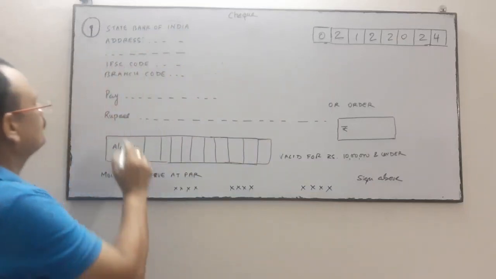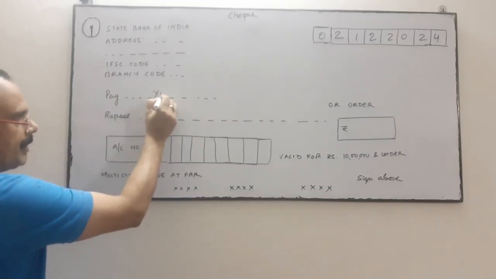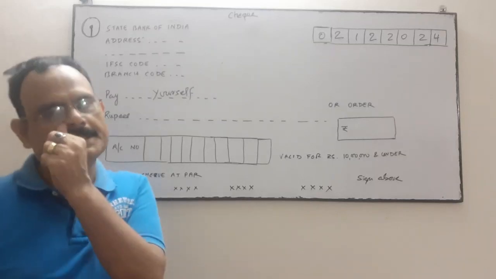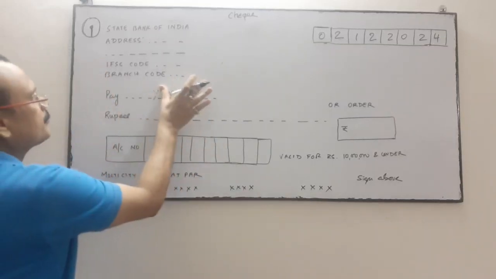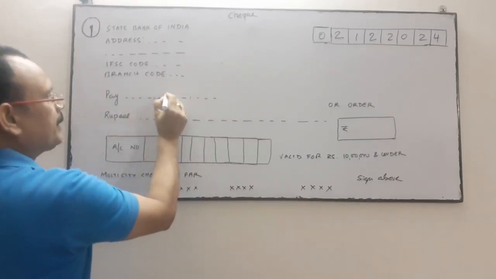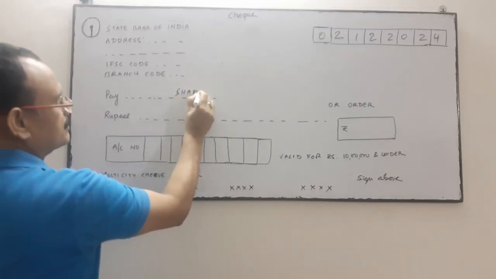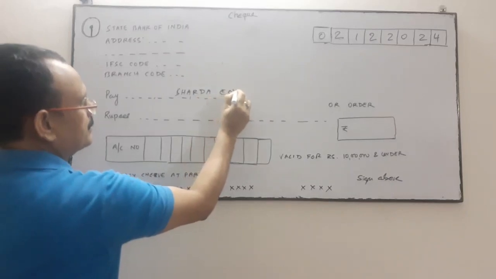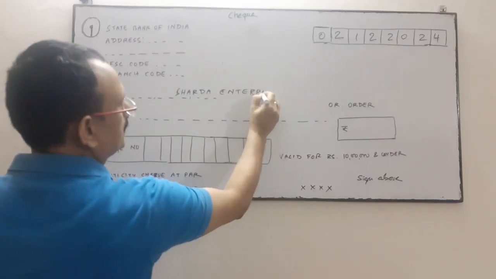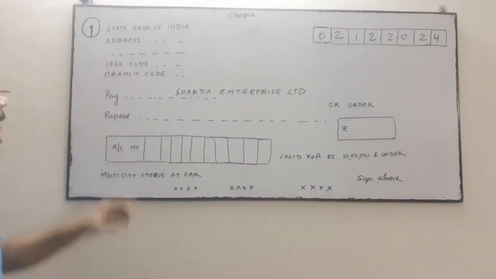You write the date. Then write to whom you are paying. Pay yourself. It may be yourself if you want to withdraw the money, and if you pay the money, it may be your company name. Your company name may be Sarda Enterprise. You have to write the name.